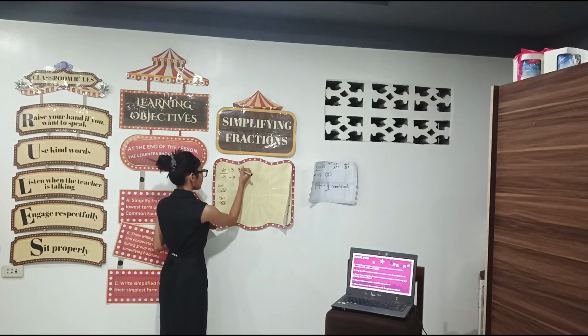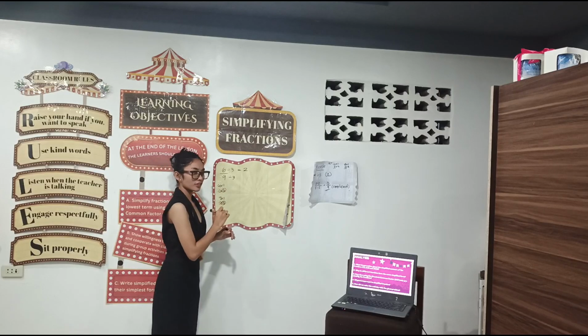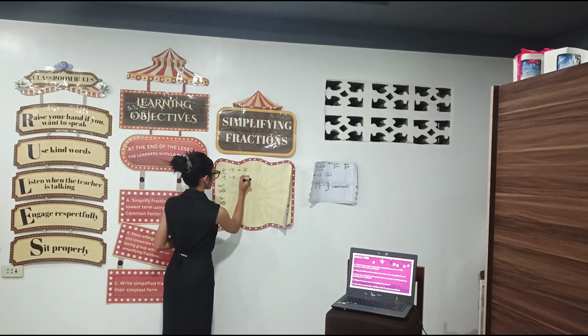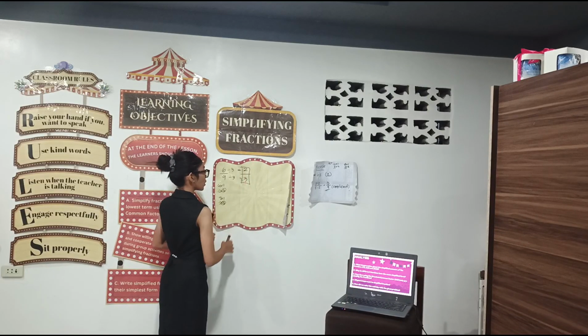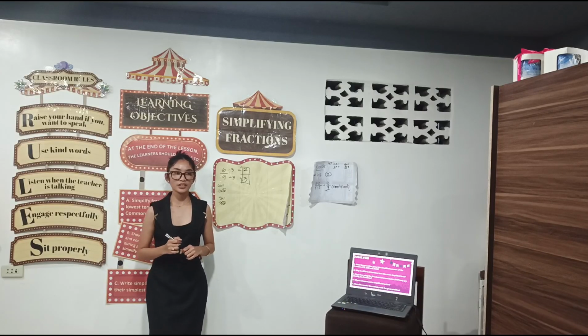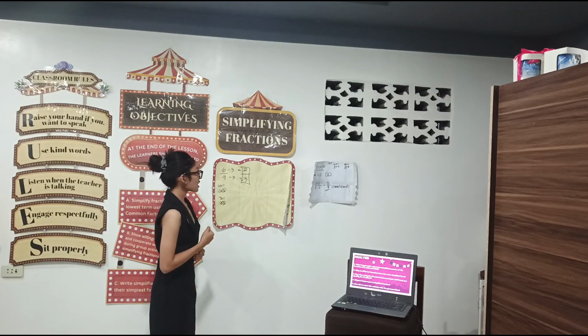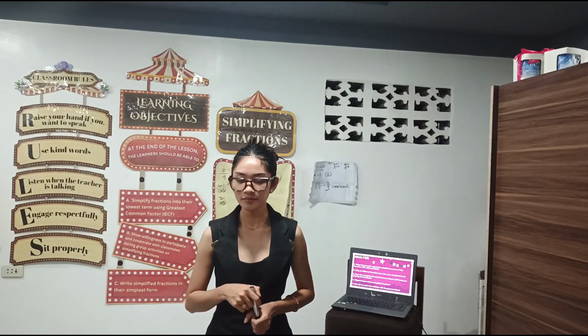So, 6 divided by 3 is equal to 2. And 9 divided by 3 is equal to what? 3. So now you know how to get the GCF? Okay, very good. So, class, did you understand our new discussion today?